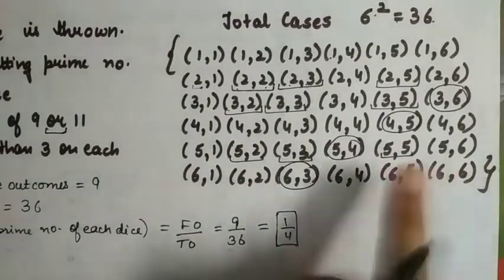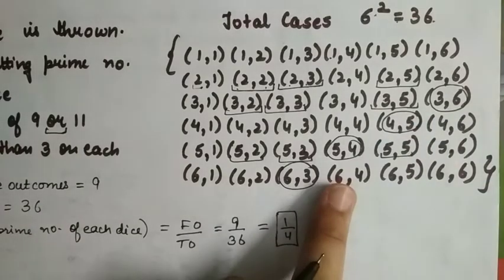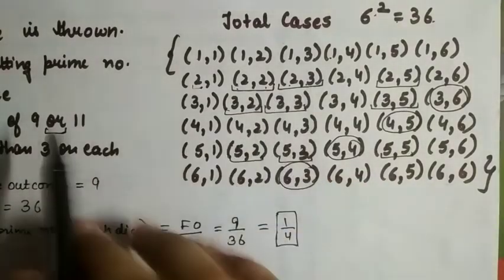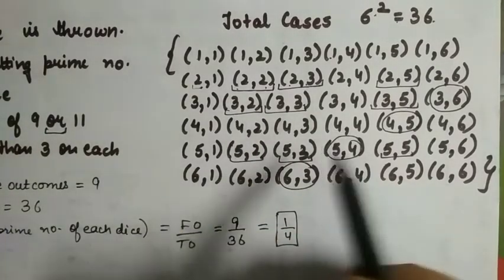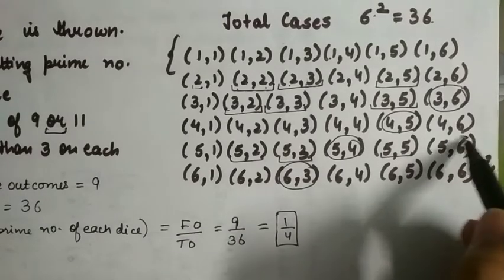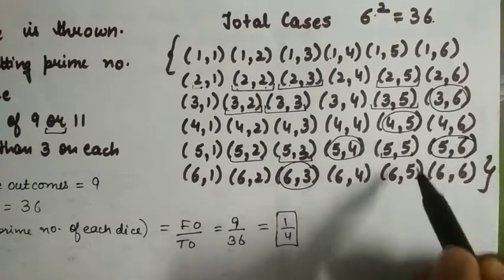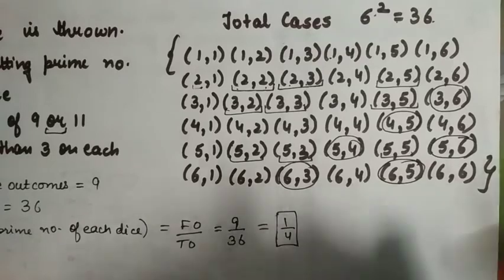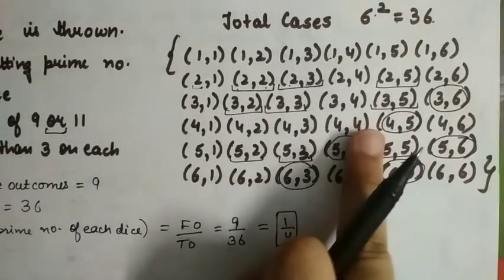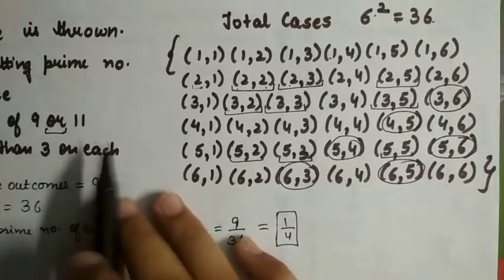See, only in 4 cases we are getting a total of 9. Now see in how many cases we are getting a total of 11. 11 is in 5 6 and 6 5 only. So we will add up both the cases because 'or' is written.